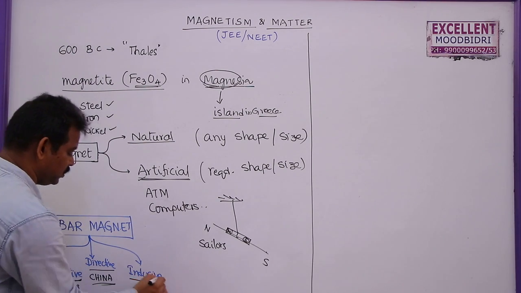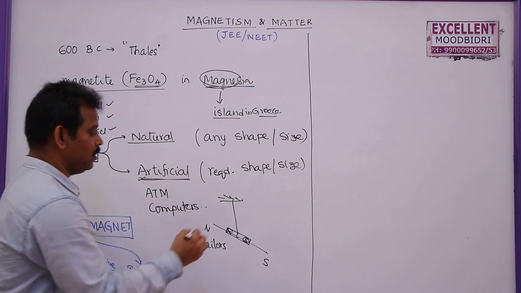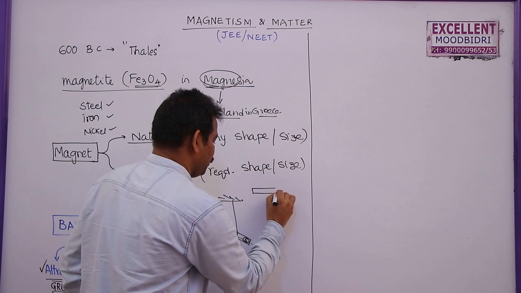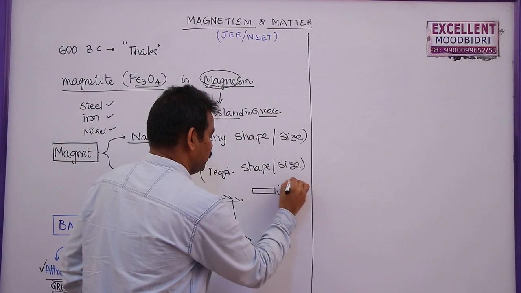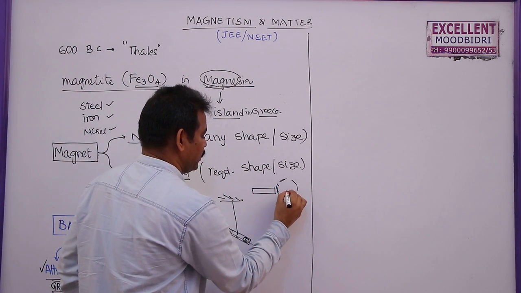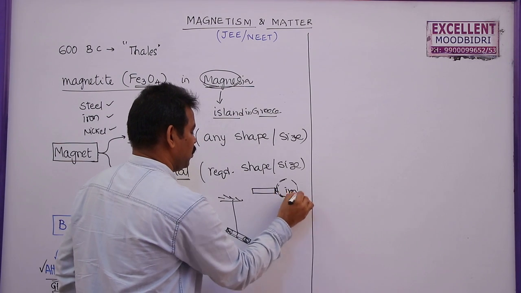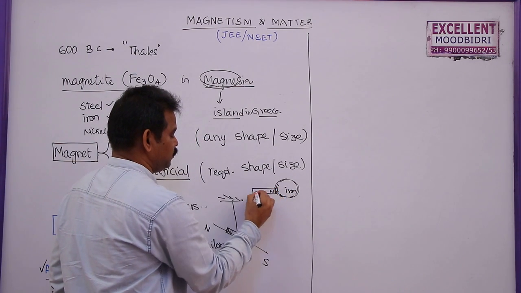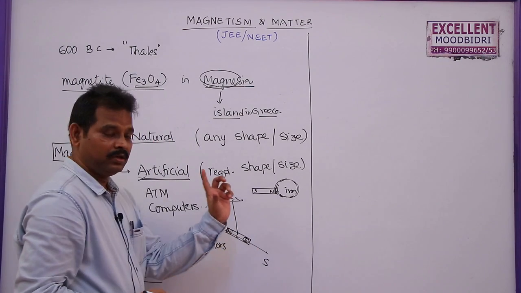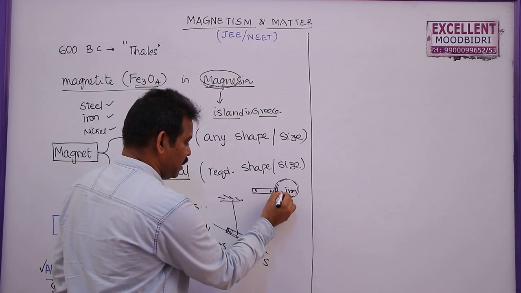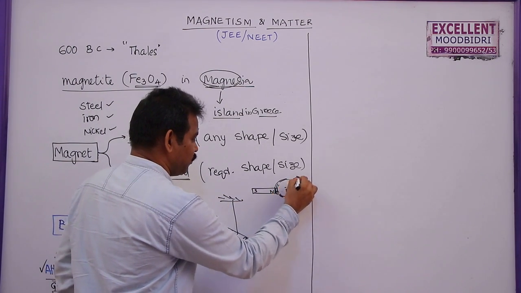And the third property is inducive property. If you keep a bar magnet with a magnetic material like iron or nickel for a long time, with this north pole and south pole, then it is observed that even the iron will get magnetic properties.